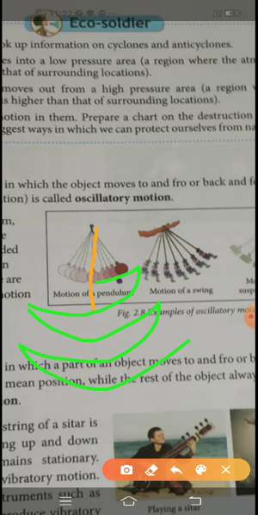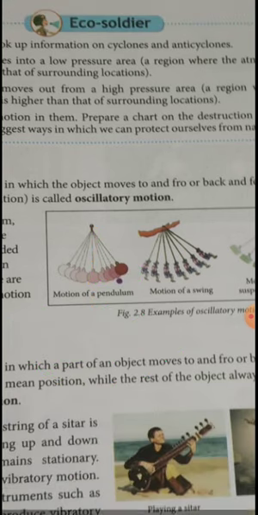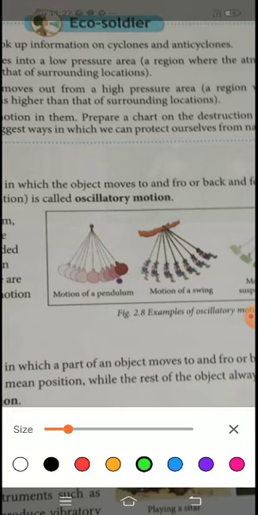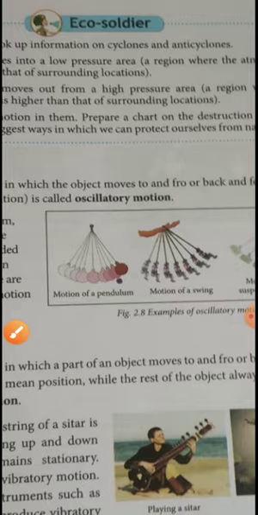Is it clear to you all? So you all understood what an oscillatory motion is. Oscillatory motion means it will have a fixed center point. This point is called your mean point. From here it will go to its extreme point. From the extreme point it will come again to the mean point. From the mean point it will go to the next extreme. So this is called your oscillatory motion. To and fro motion is called oscillatory motion.